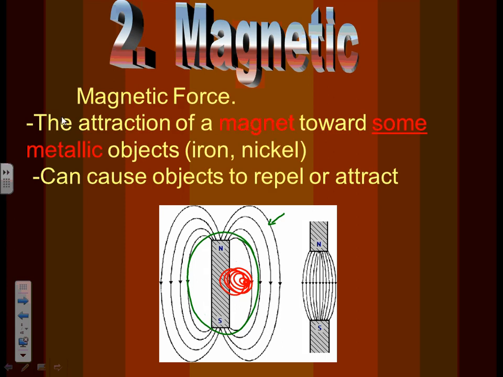Okay, a magnetic force is the attraction of a magnet towards something metallic, usually. Iron, nickel, some of your alloys like steel, cobalt, these are naturally magnetic. And they can cause objects to repel or attract. So if you have a north and a north, you're going to make that repel. A south and a south will make it repel, but a north and a south will attract.